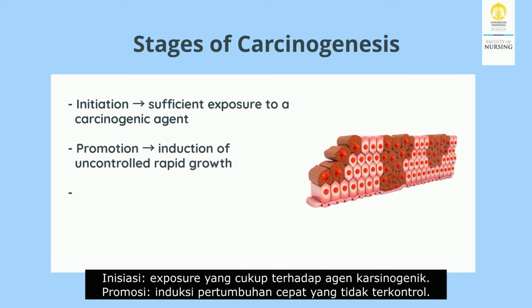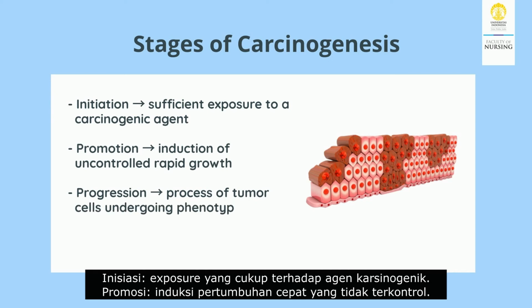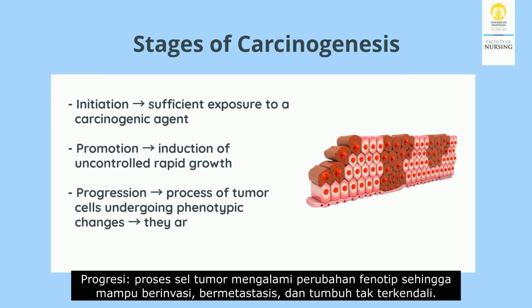Initiation is sufficient exposure to a carcinogenic agent. Promotion is the induction of uncontrolled rapid growth. Progression is the process of tumor cells undergoing phenotypic changes so that they are able to invade, metastasize, and grow uncontrollably.